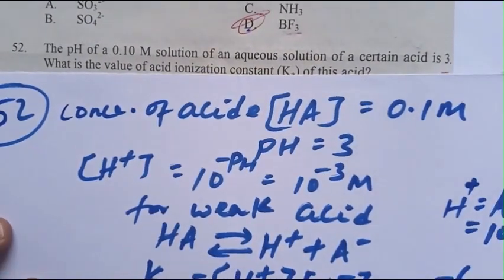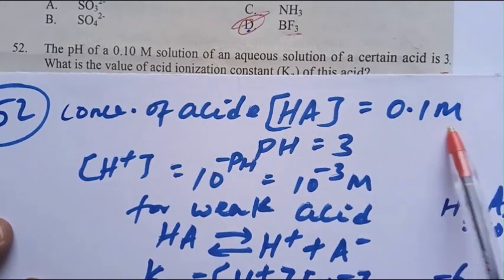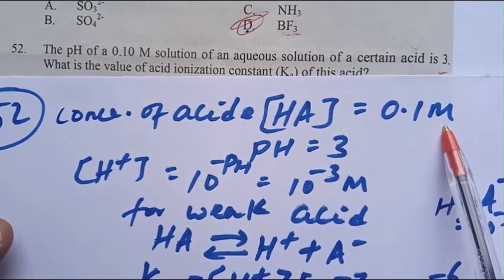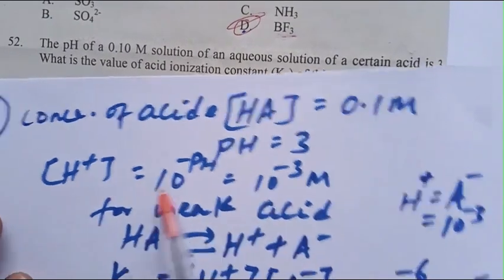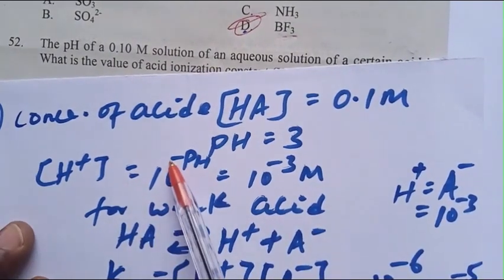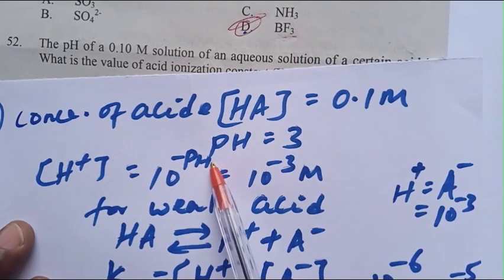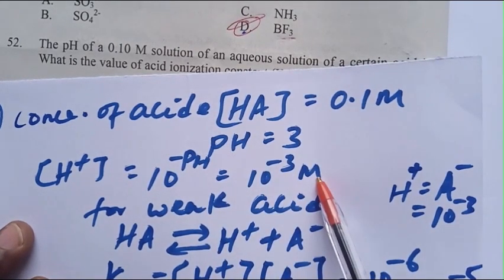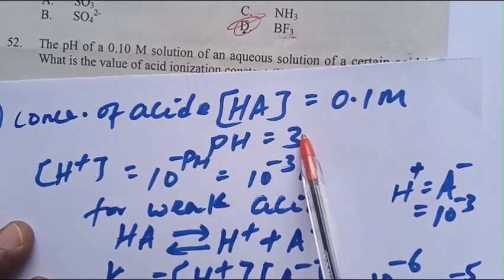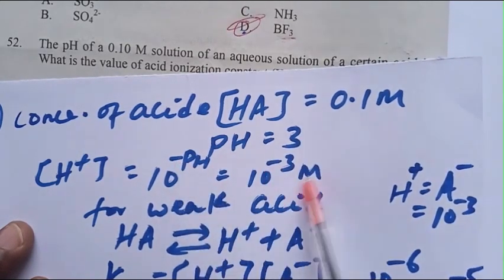The concentration of acid HA is 0.1 molar, pH is 3. H plus equals 10 to the power of minus pH, which is 10 to the minus 3 molar.